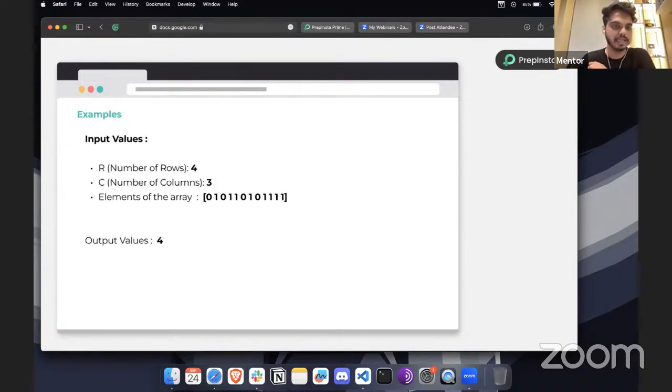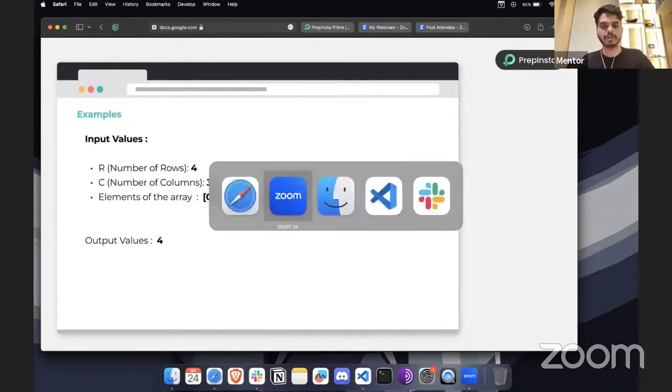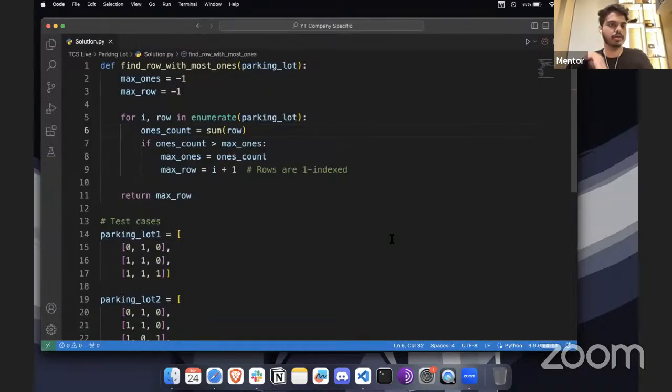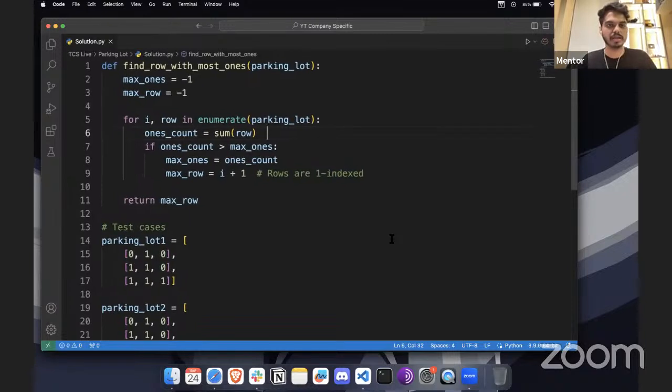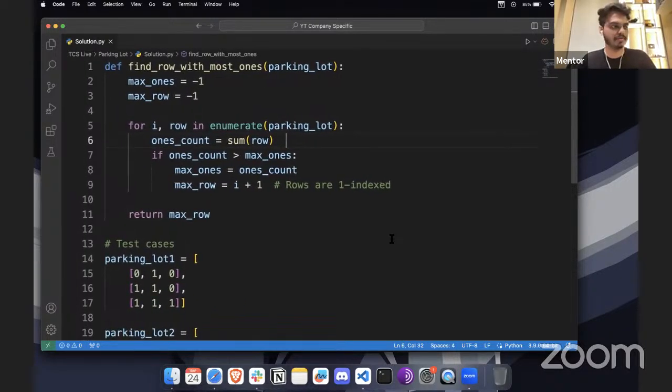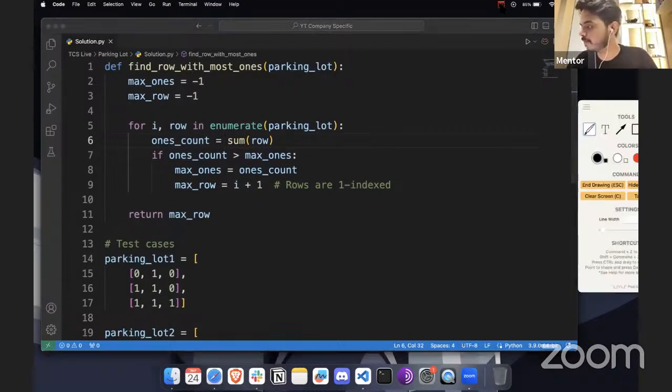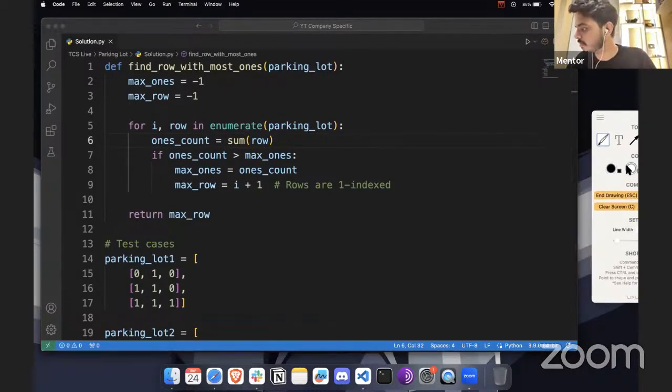All right, so basically, let's start. Let's go to VS Code here. Do let me know if the code is visible, or otherwise I'll zoom in a little bit so that it will be visible. All right, is the code visible? So now let's look at it one by one. Basically we need to find the row which has the maximum sum. That's the question that we have.